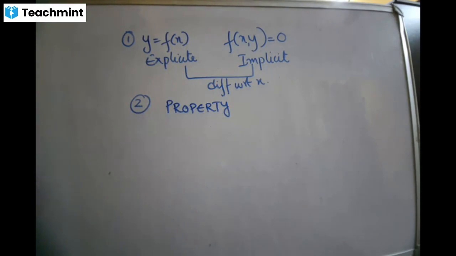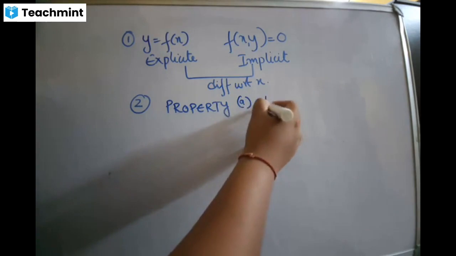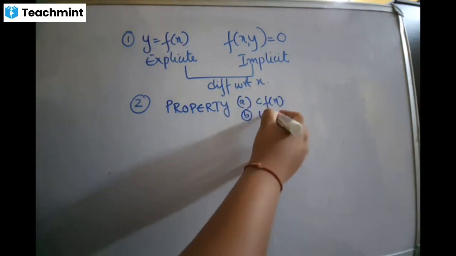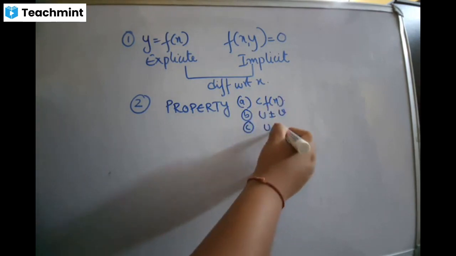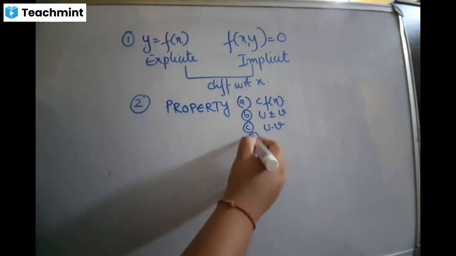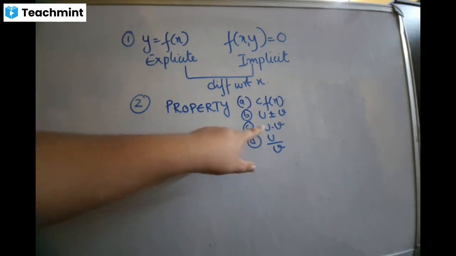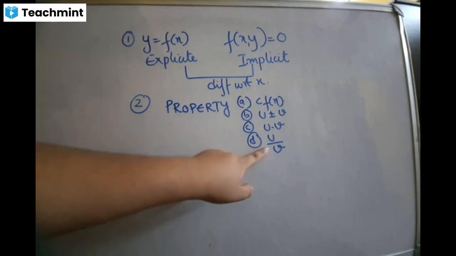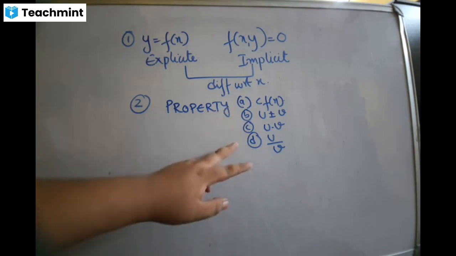How do you come to know the property? There are four properties. One, if there is a constant and a function, the constant goes in front. If there is u plus or minus v, differentiate each one individually. If there is a multiplication sign, use the product rule. And if there is a division sign, use the quotient rule. So if there is a question with a multiplication sign, don't apply the direct formula, don't make that mistake, use the property first. If there is a division sign, then use quotient rule, then only apply the formula. Please follow this sequence. Is that clear?